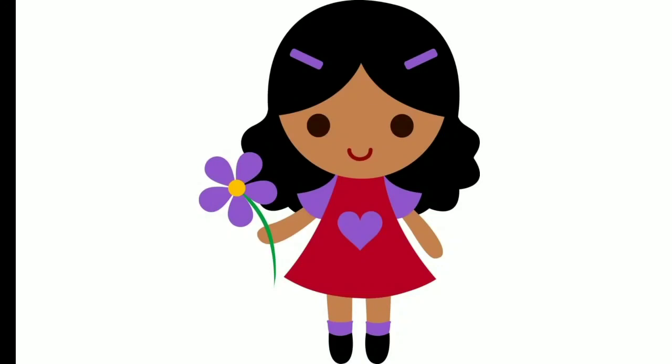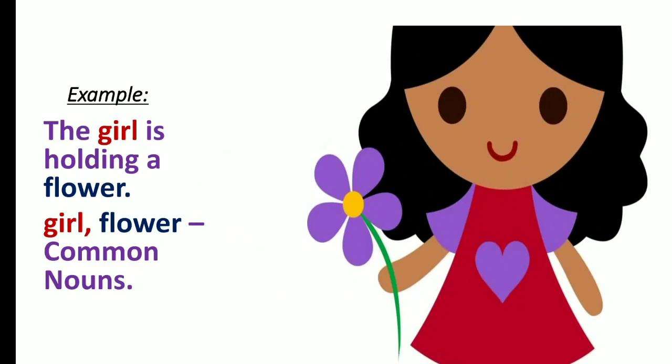So, I guess this example is perfect for a common noun because we are not talking about any particular girl. We don't know the name of this girl. This girl can be anyone. This can be Rishika, this can be Arya, this can be Ugrima, Josna, anyone. We cannot name the girl. We cannot say this is Shamriddhi. We cannot say this is Anisa. No way. We cannot say this is Khushbu. Never.